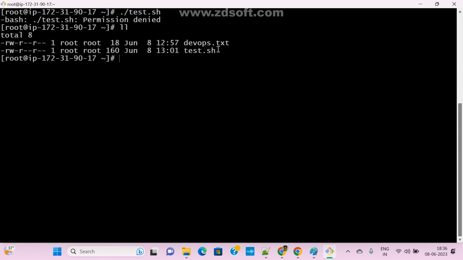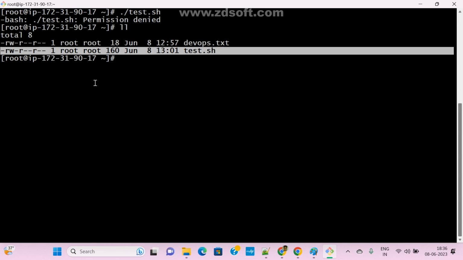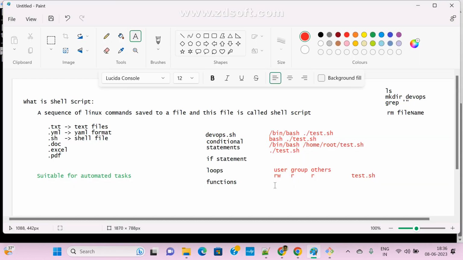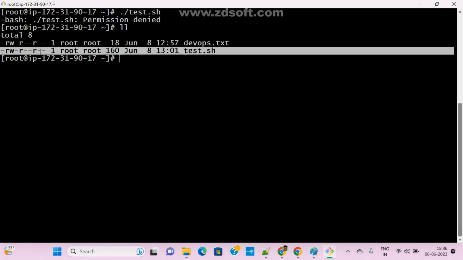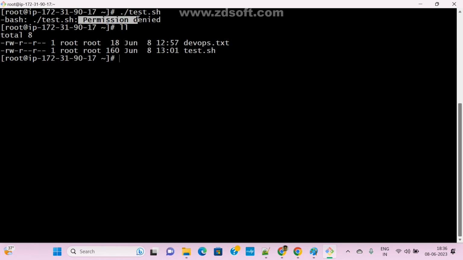See here. Execution means what is the symbol? R means read, W means write, and execution is X. Do we have X as of now for user or group or others? No, sir.